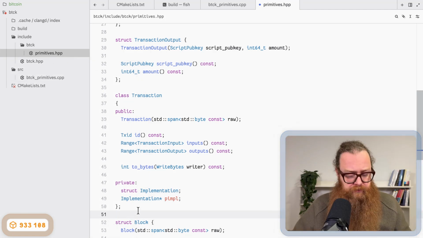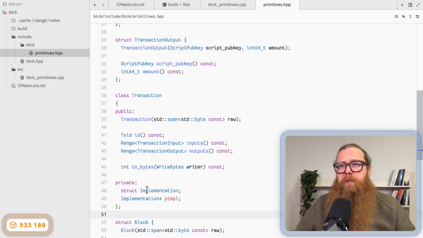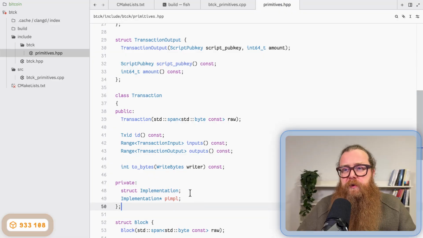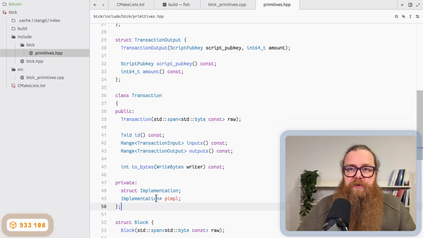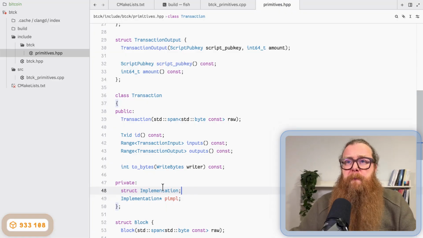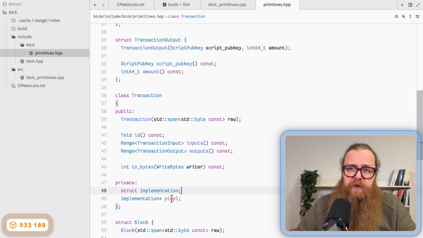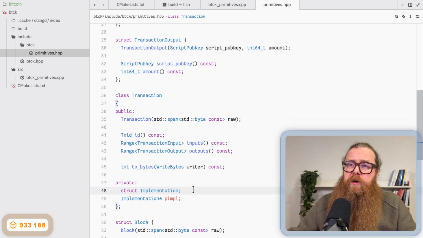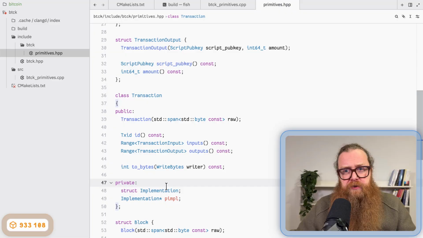What is this? Okay. So the idiom that I'm using here, the pimpl idiom, is when you have a pointer to an implementation in the private section of an opaque type. Okay. So that means in the constructor, I'm gonna allocate an implementation, which also means I have to deallocate it in the destructor. And I have to implement the copy constructor and copy assignment operator and move constructor, move assignment operator appropriately.